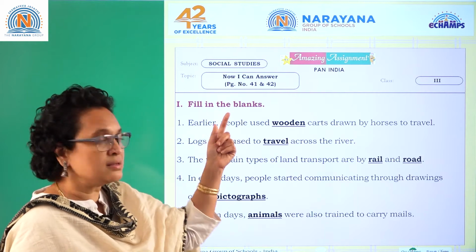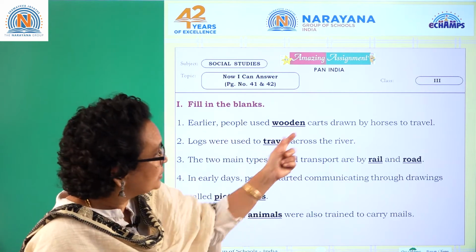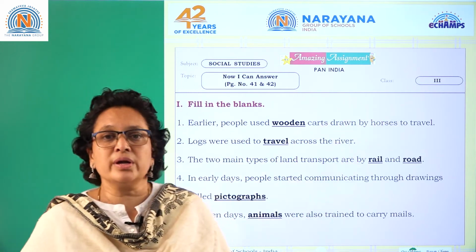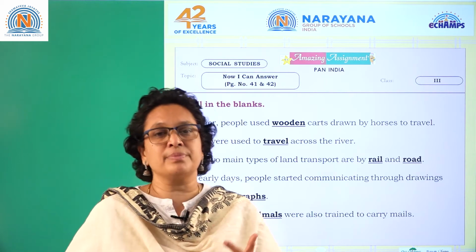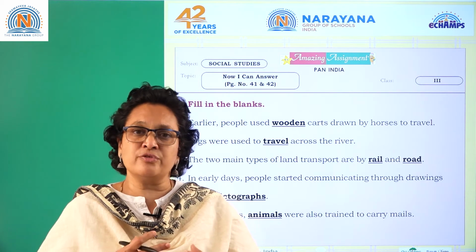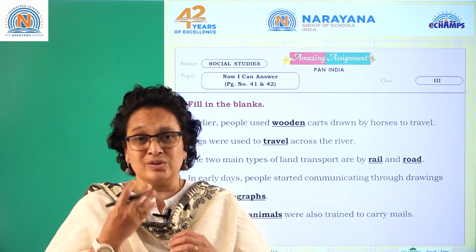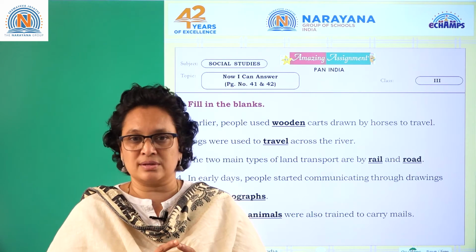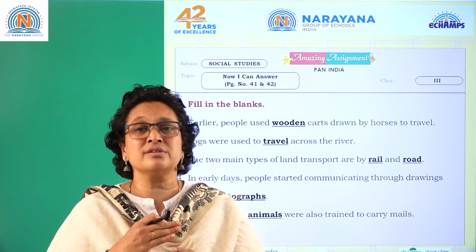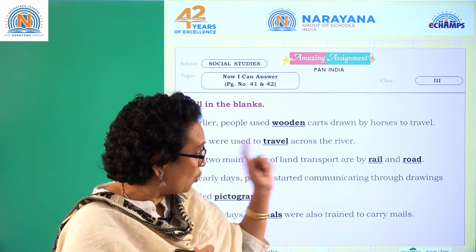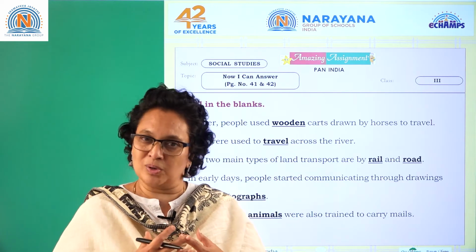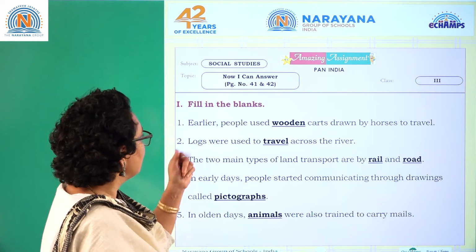Just now I can answer. This is from your textbook. So which class is this? This is class 3. Once your whole lesson is completed, this is a reference point for you that you can do when you're thorough with your lesson. So make sure that you're reading the textbook and writing all the answers on your own. Okay, let's begin. Fill in the blanks.